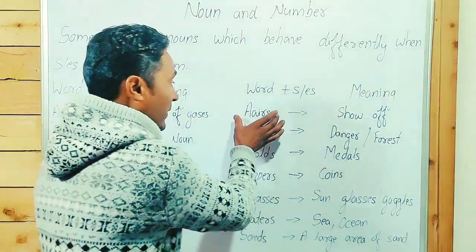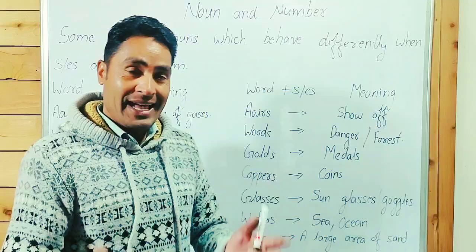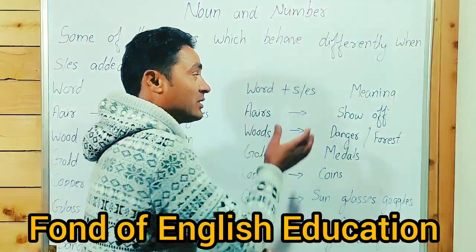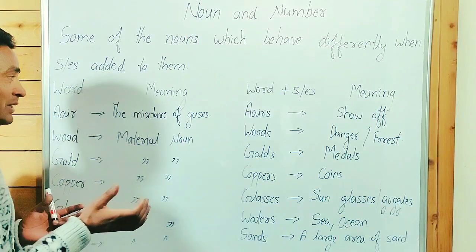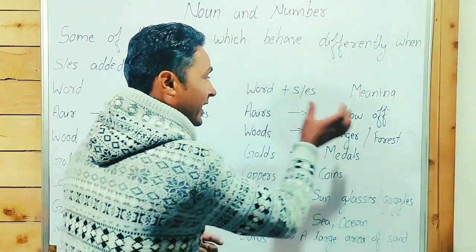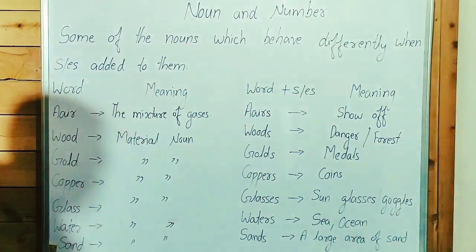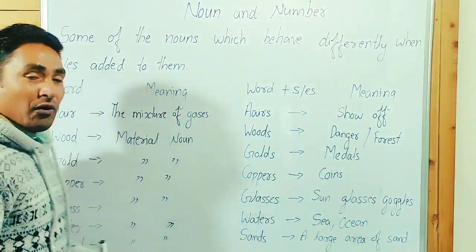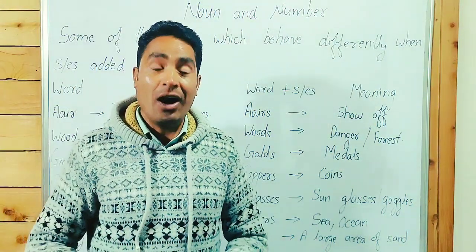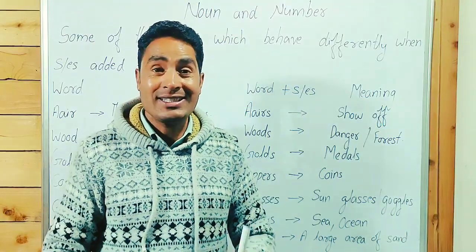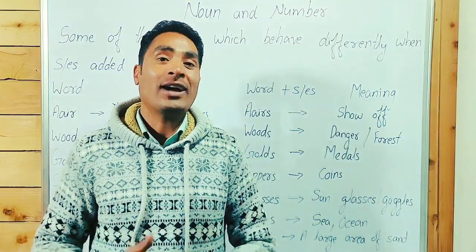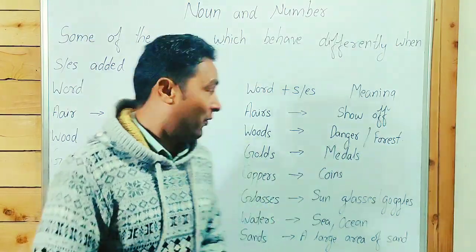When we talk about airs, it's different, guys. It means show off, someone who shows off. Like he or she purchased a new car and now she's showing off. That is called airs.